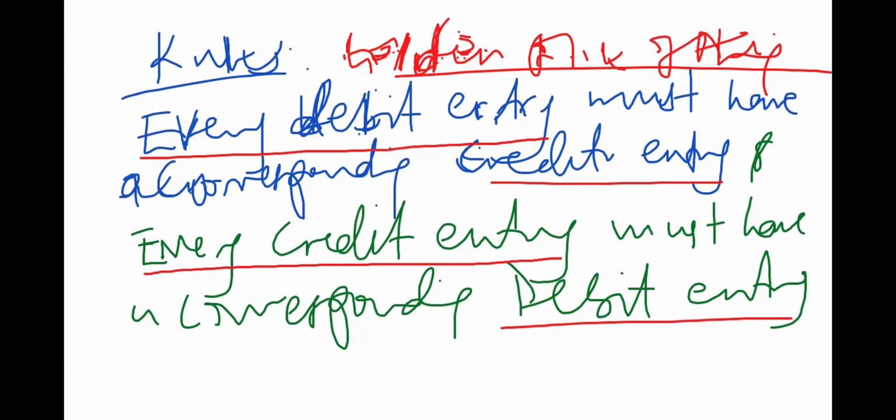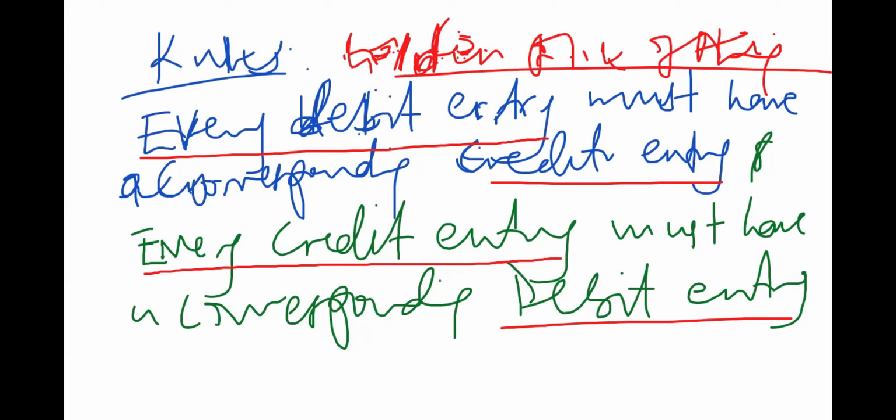Therefore, the double entry rule simply means that for every transaction, I have to do a double recording, with one in a separate account to reflect the first effect, and the other in another separate account to reflect the second effect.